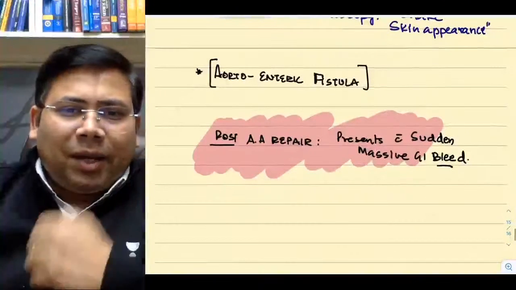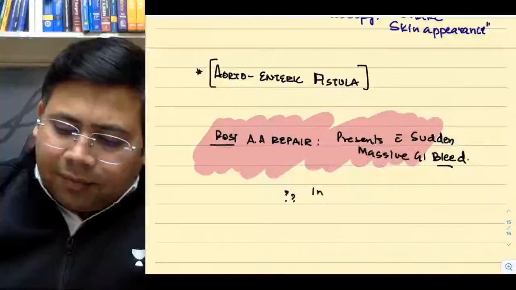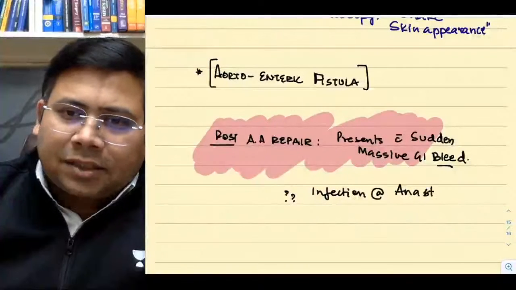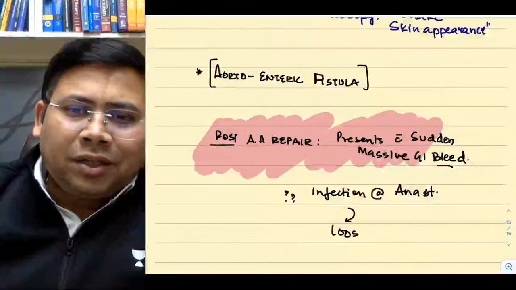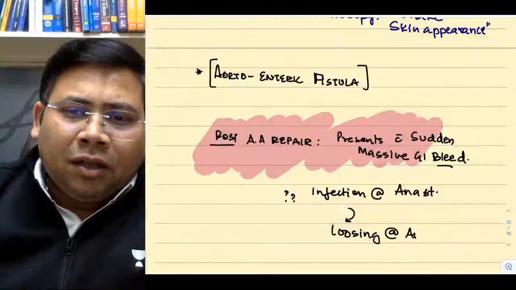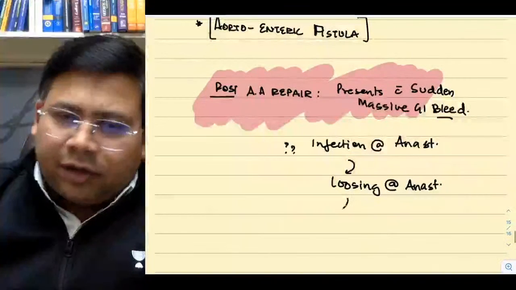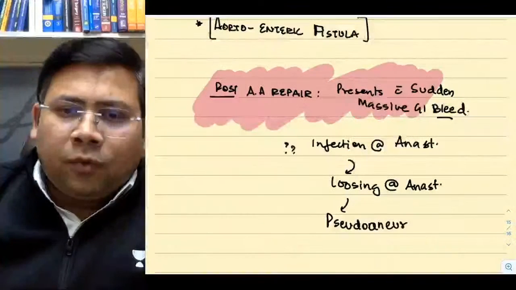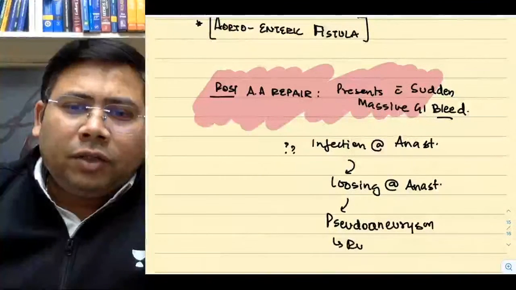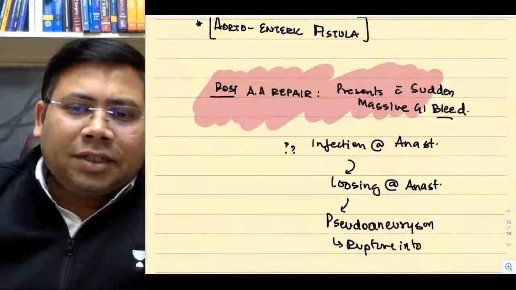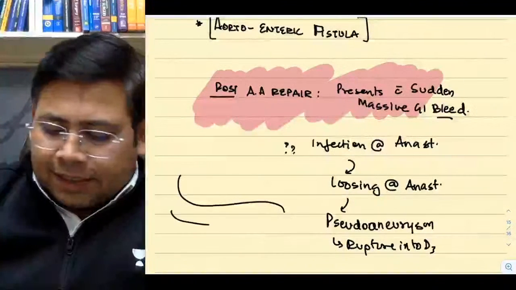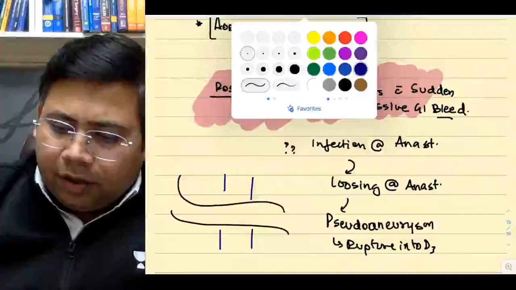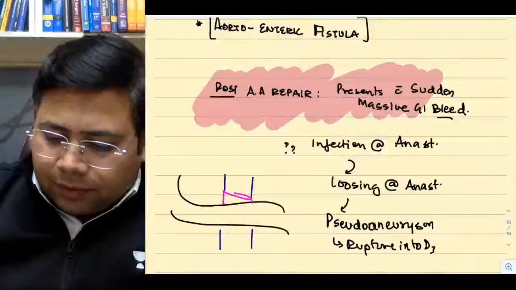And what is the reason behind this? The reason is infection along the anastomotic site, infection along the anastomosis. This is going to cause loosening of the anastomosis. Loosening of anastomosis will result in a pseudoaneurysm, and this pseudoaneurysm will actually rupture into D3. This is the reason. So try to understand. This is the third part of the duodenum. This is the place where the aneurysm has been repaired.